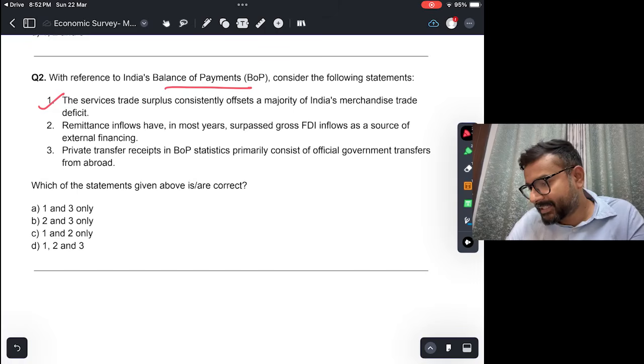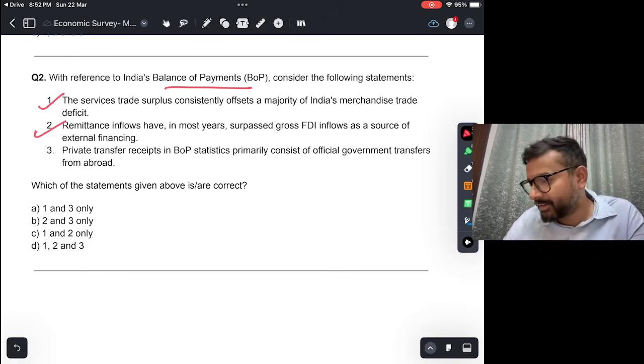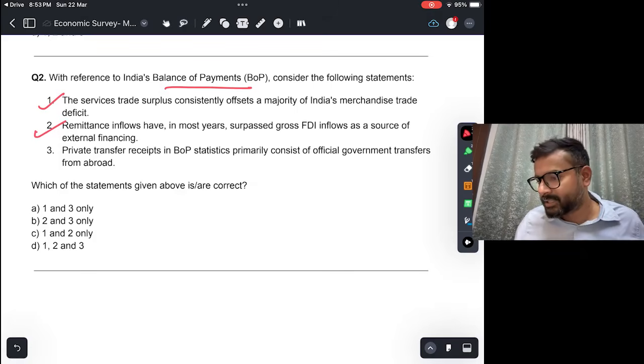Private transfer receipts in BOP statistics primarily consist of official government transfers from abroad. Now, this again, the statement itself is wrong. कि private transfer, of course, they'll not consist of official government transfers. वो mostly remittance होते हैं by in the Indian diaspora. So this is incorrect. So the answer would be 1 and 2. That is C.